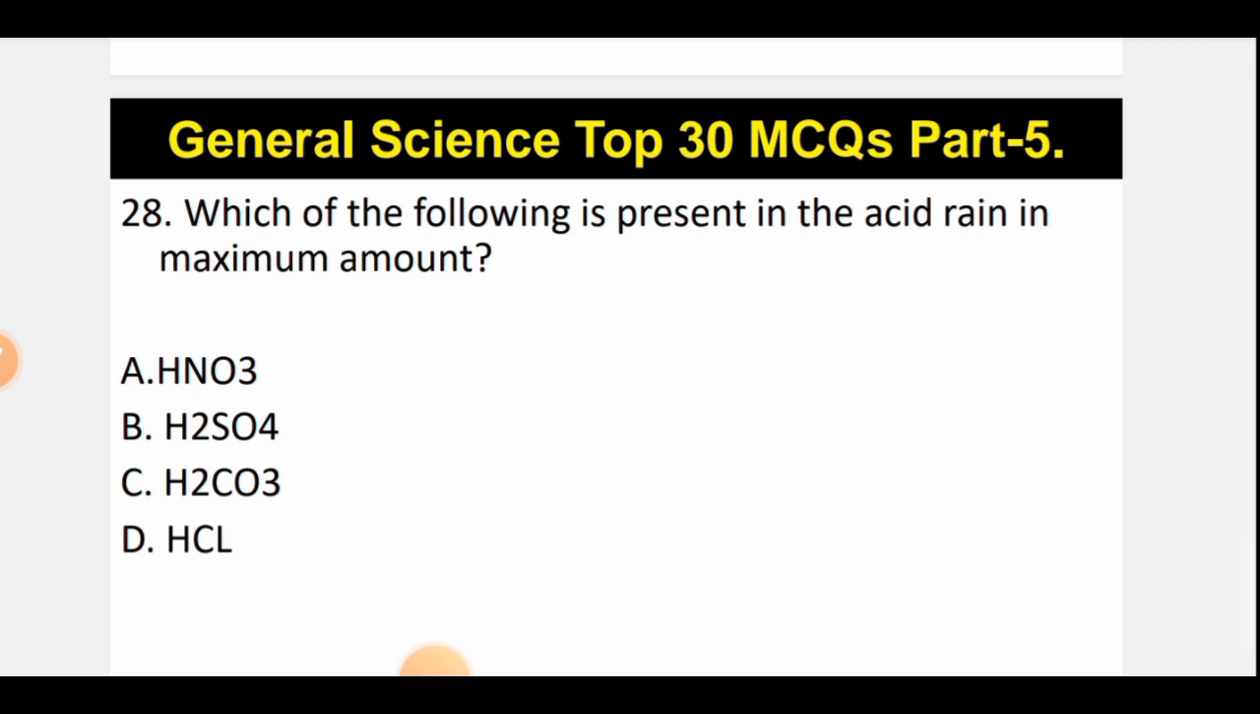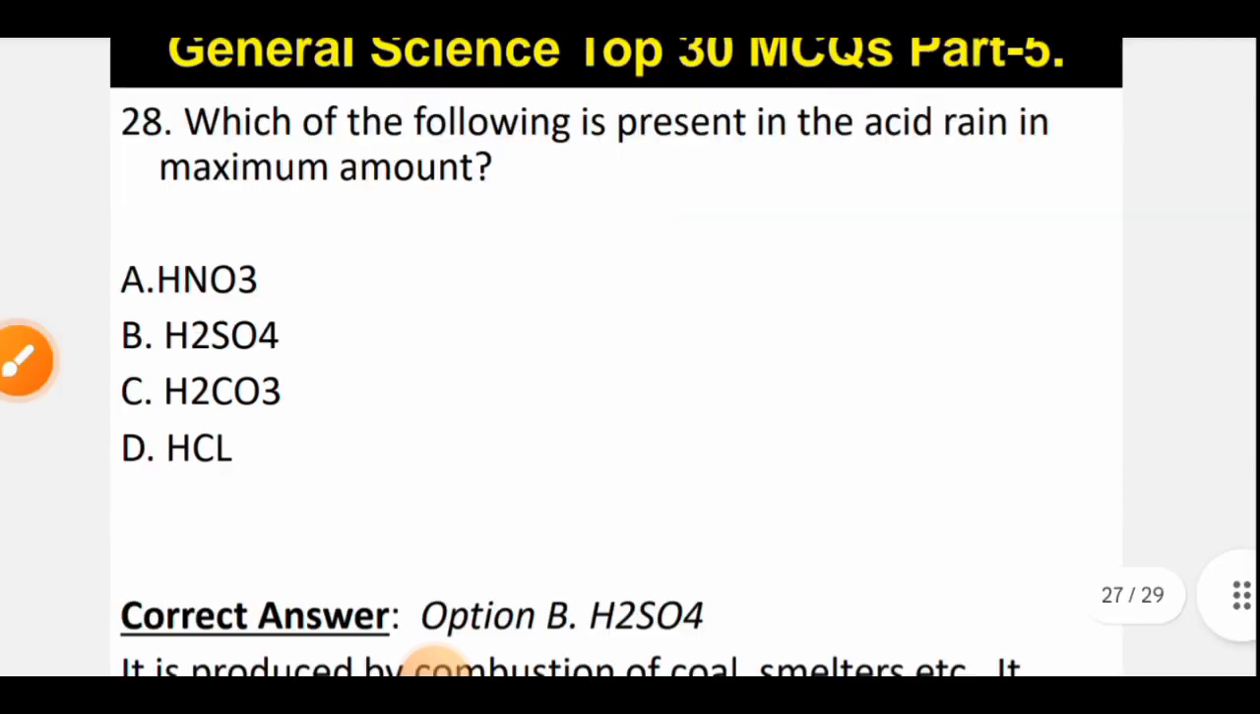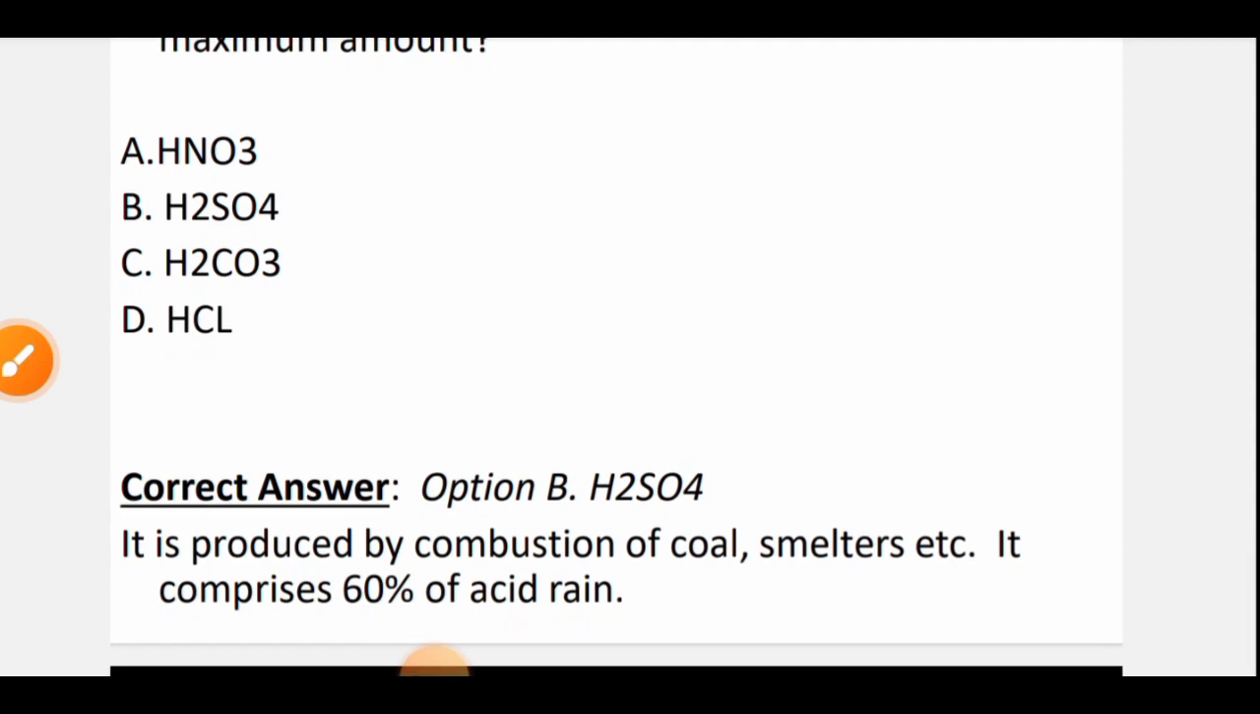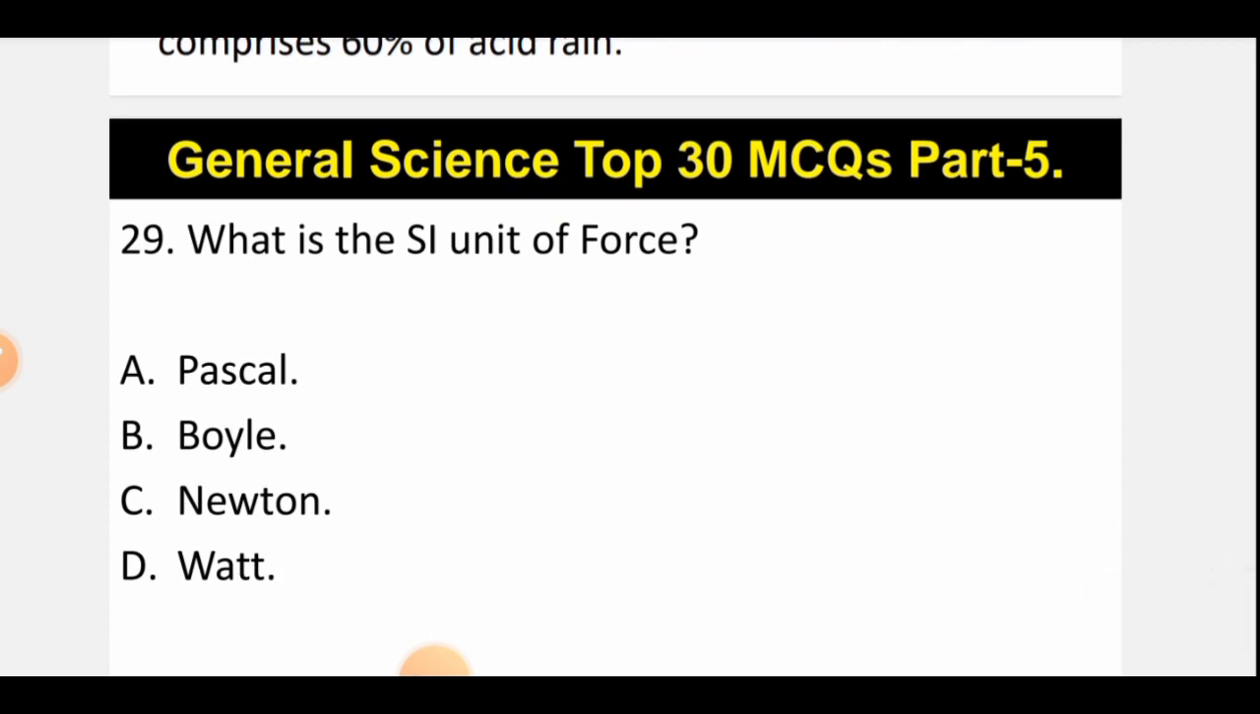Which of the following is present in acid rain in maximum quantity? So among the following, the correct option will be option B, that is H2SO4. So H2SO4 is present in acid rain in maximum quantity. Around 60% is present in acid rain, and it is produced by the combustion of coal, smelters, and other industrial and vehicular activities. So B is the correct option, that is H2SO4. Now let's move to question number 29.